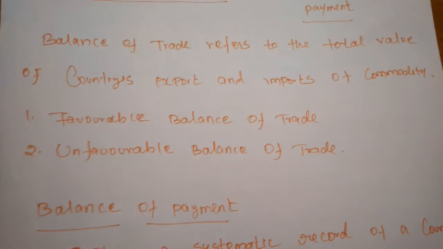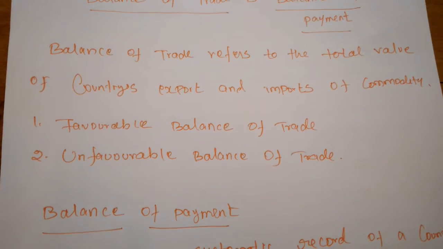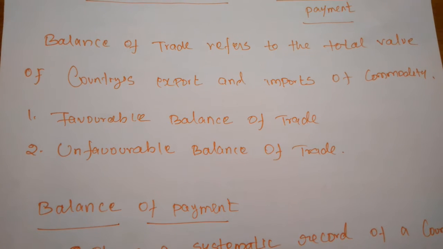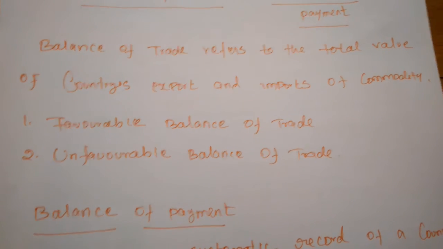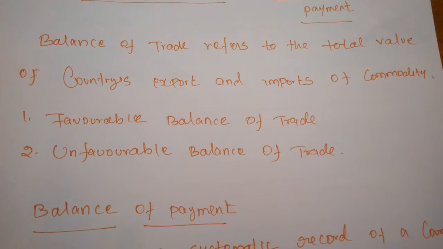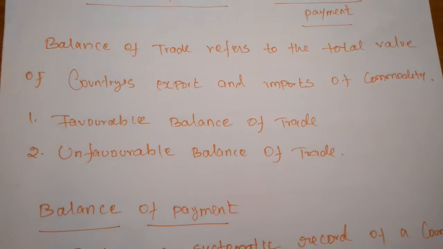Some services and payments also will be available in international trade, but they are excluded here. So how the commodities are moving from one nation to another nation is considered as the balance of trade.